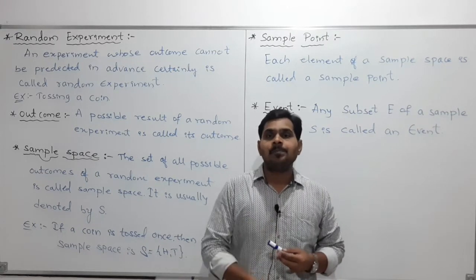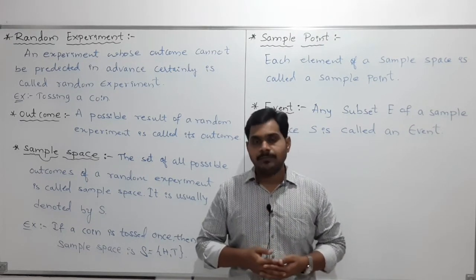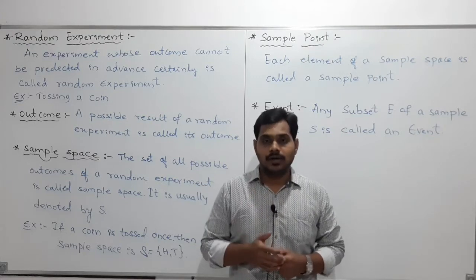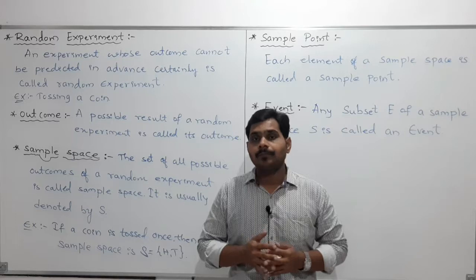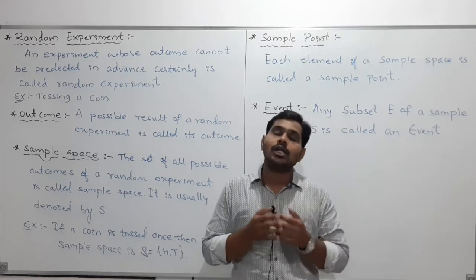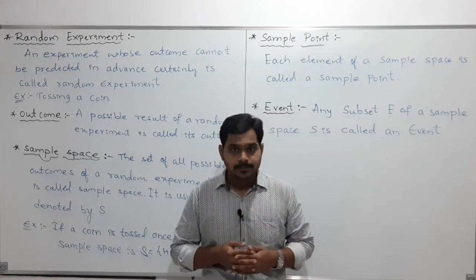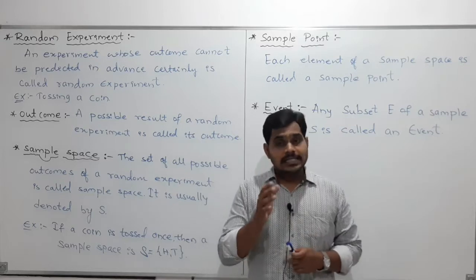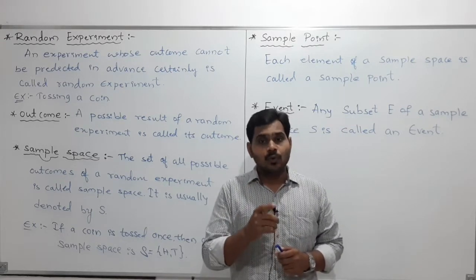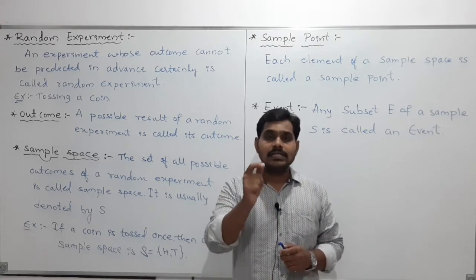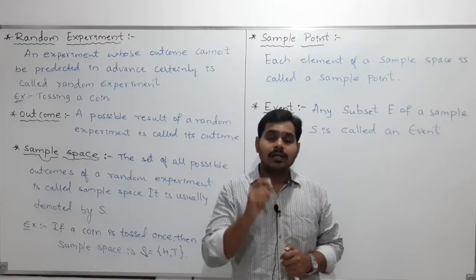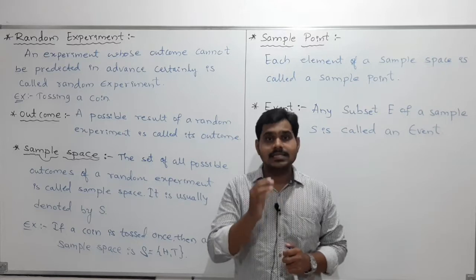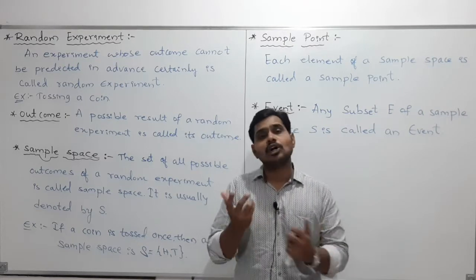Say for example, if I toss a coin, what are the possible outcomes you are getting? Either you will get head or you will get tail, isn't it? Yes. So is it possible to tell exactly whether you will get head or exactly you will get tail? Can we say? No, it's not possible.